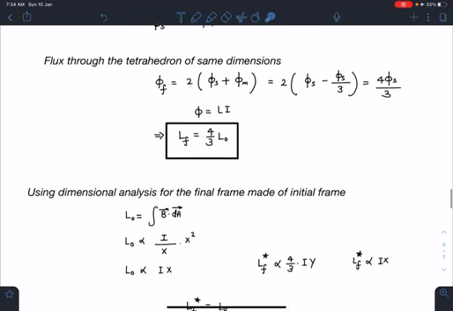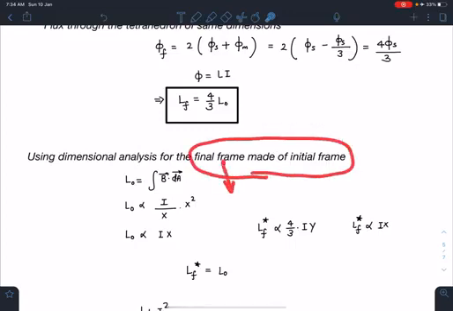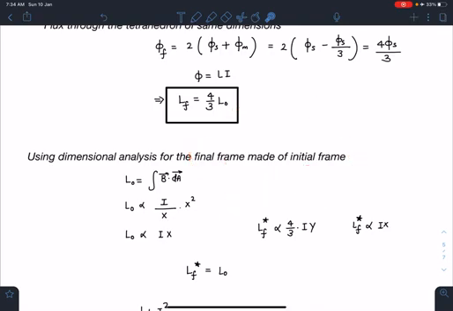So now I am going to use dimensional analysis. You can see another concept has come into picture, and using dimensional analysis for the final frame made of initial frame. All right, final frame has a side length of y, and this is having x. This result we have got for side length x. So now I need to convert it.